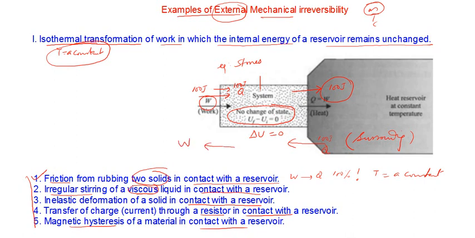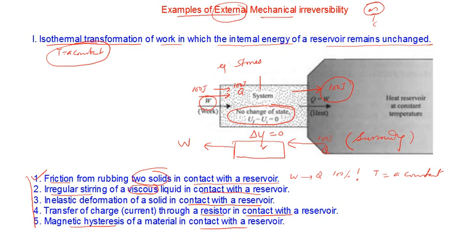If this is done, there is no problem. Why? Because once again delta U will be equal to 0 for the system, because 100 joules of heat has been extracted from the heat reservoir and completely converted into work. There is nothing going to change as far as the system is concerned. The system is not affected at the end of the cycle, and the reservoir, the immediate surrounding, is also not affected, because it has come back. Seemingly we will say that it's okay, but there is a great problem here now.